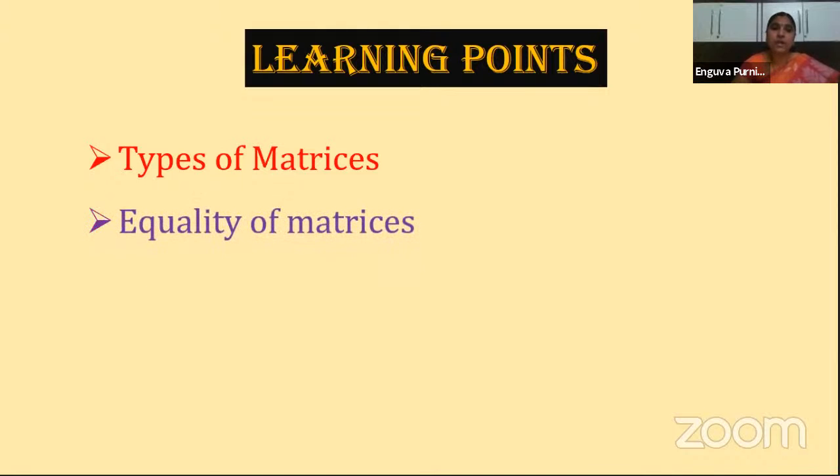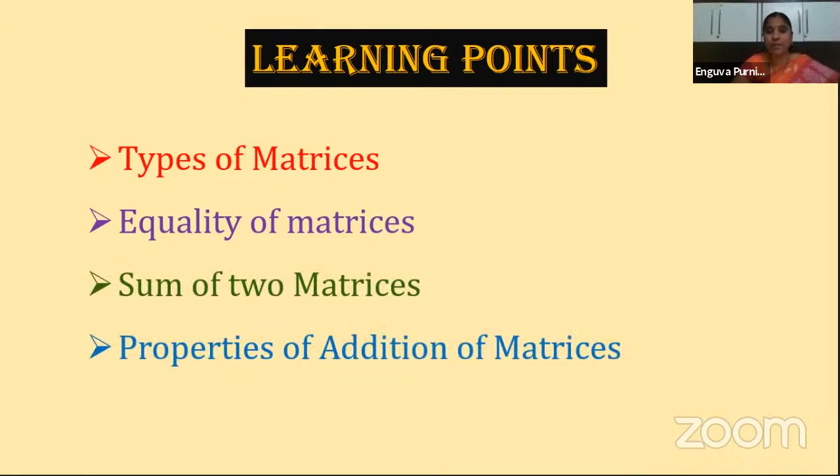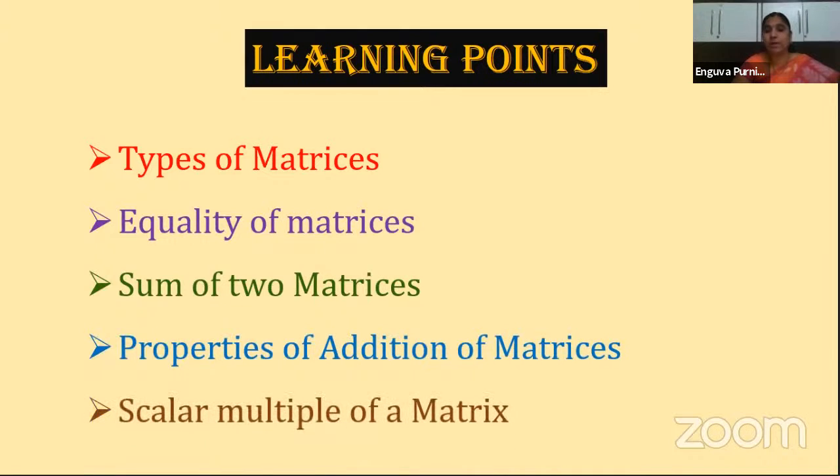And what else we see? Equality of matrices. So next one is sum of two matrices. Next is properties of addition of matrices. Next one is scalar multiple of a matrix. So these are the points we are going to discuss in today's session.